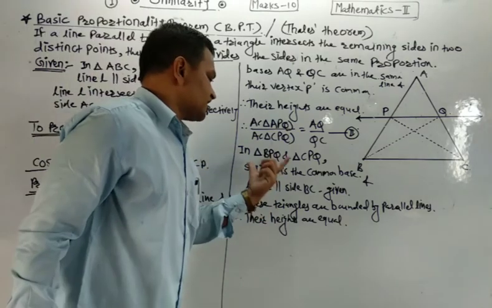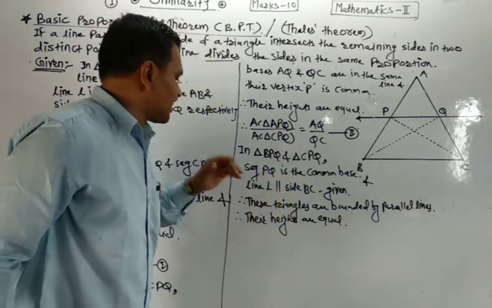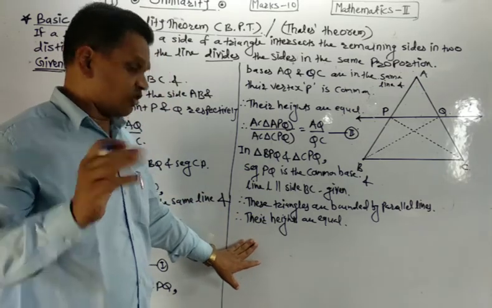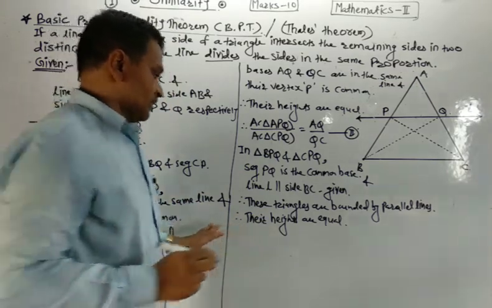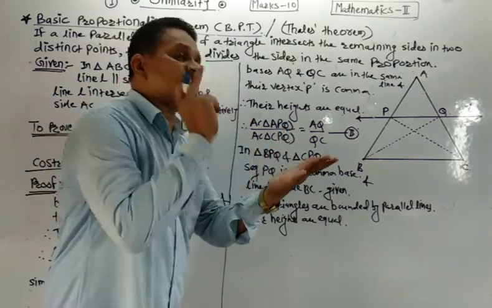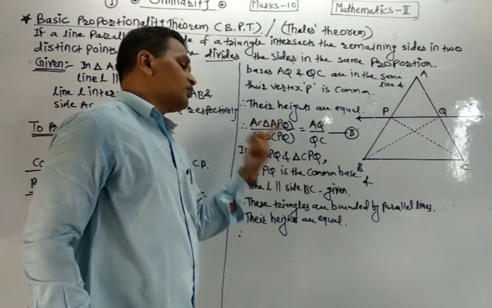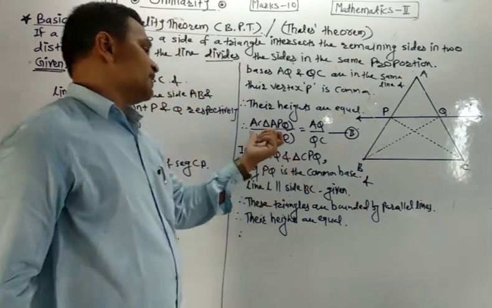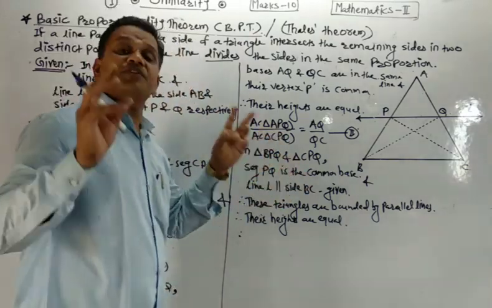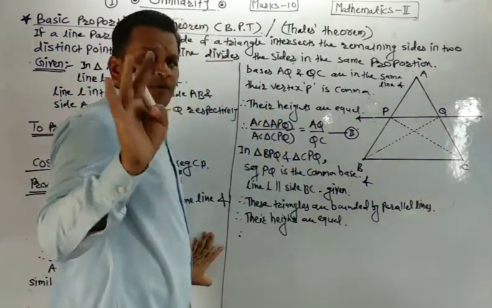If the bases are same or common and they are bounded by parallel lines, then we say that their heights are equal or common or same. Therefore, these are the two triangles having equal height and equal bases. If the bases of two triangles are equal and the heights are same, then we say that their areas are equal. Understand?